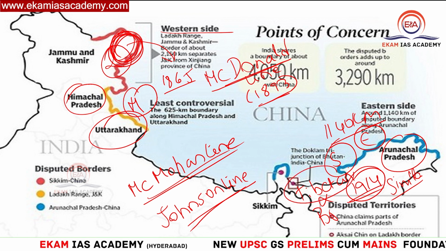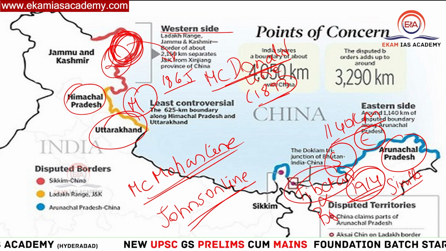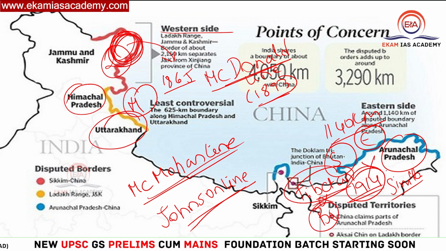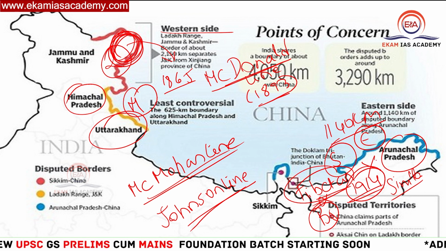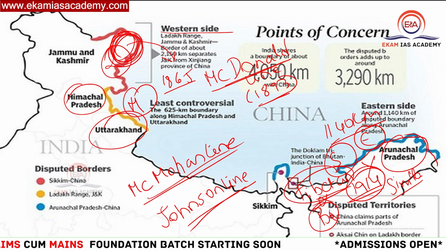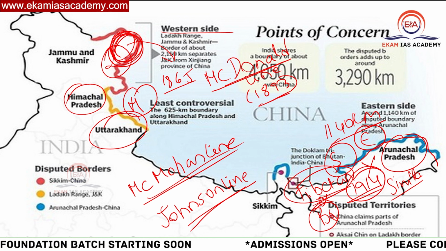Tibetan representatives have no right to demarcate the boundary with Tibet, which is part of China, and the British. As the Tibetans don't have the right, this is not legal. That is what China is considering, and it is not accepting the McMahon line as the proper boundary line between India and China. So this is one you need to remember.